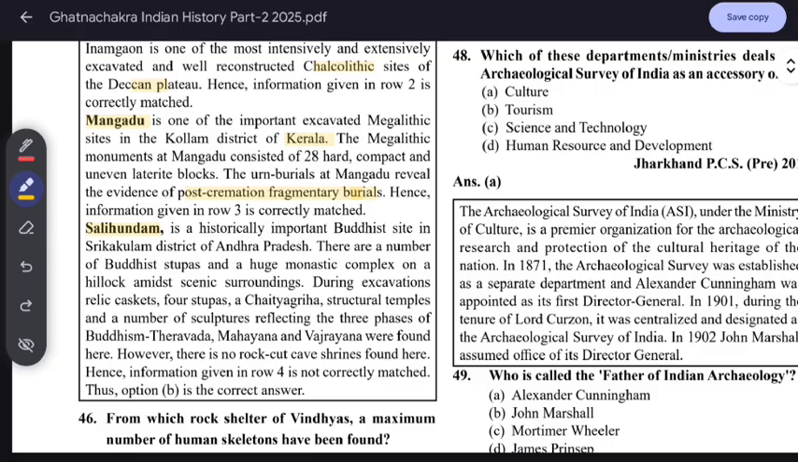Salihundam is a Buddhist site in Srikakulam district of Andhra Pradesh. There are a number of Buddhist sites here and a huge monastery complex on a hillock amidst scenic surroundings. During excavations, remains of a stupa and Chaitya structural temples and a number of sculptures reflecting the three phases of Buddhism, Theravada, Mahayana and Vajrayana, have been found here. No rock-cut structures were found here, remember this.